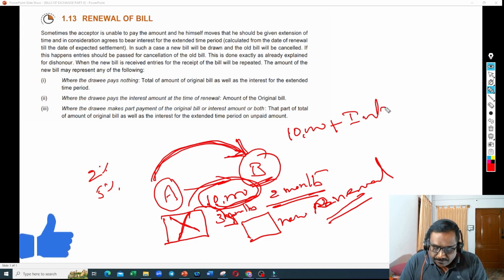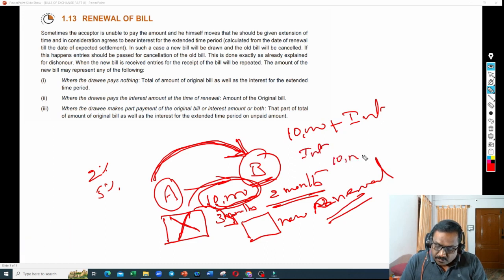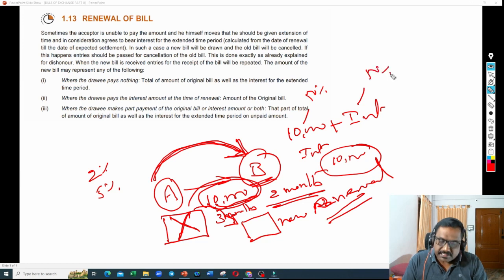That is one scenario. Or I will pay interest first and you raise the bill only for 10,000 rupees. That is the second scenario. Or he can say, No, I will pay 50% of this 10,000, 50% of this interest, and for the balance amount you raise the new bill. So it all depends on the agreement between drawer and drawee. Based on that, they make arrangements between themselves and start preparing the new bill.